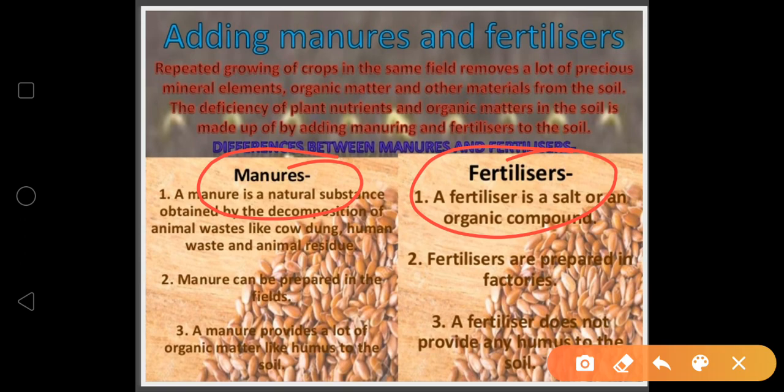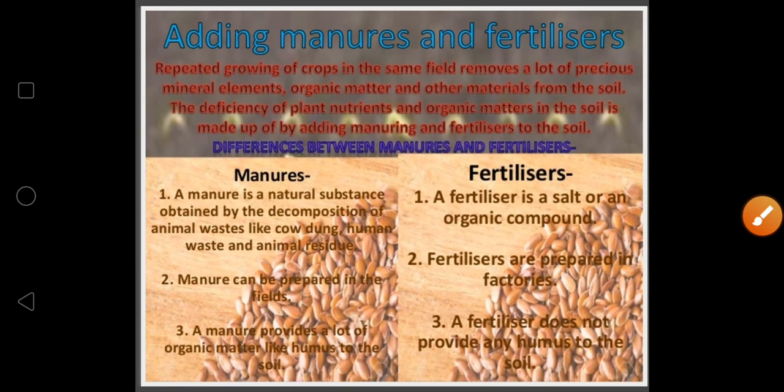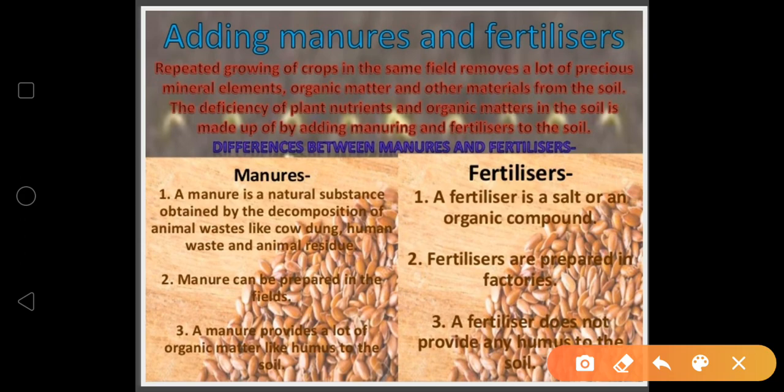So there is a difference between manure and fertilizers also. We'll study about them. First of all, I would like to share some points about manure. Manure is a very good organic substance obtained from the decomposition of plant and animal waste.